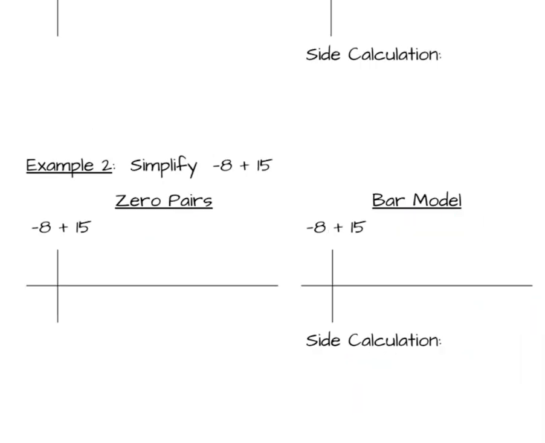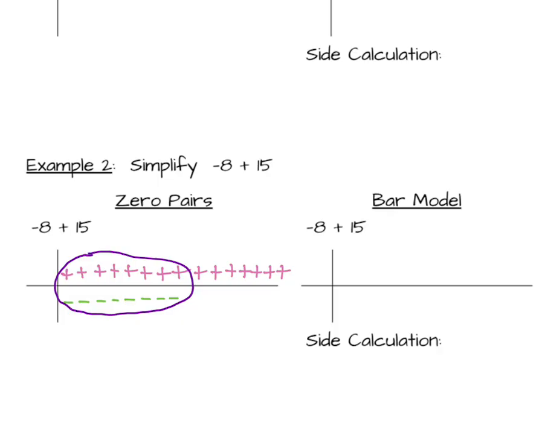So what if I have a negative and a positive? So we're going to add negative 8 plus positive 15. So again, I'm going to draw my 8 negatives below the line, and then 15 positives. I'm going to line up the first 8 very carefully, and then 9, 10, 11, 12, 13, 14, 15.